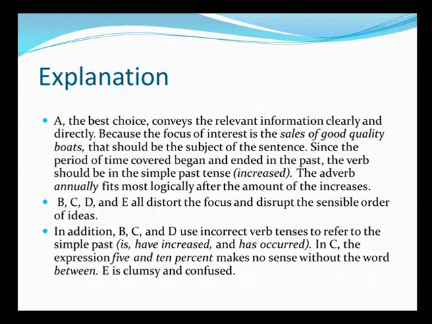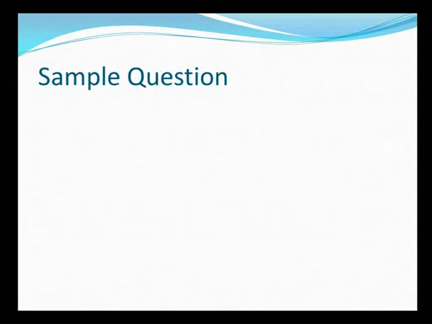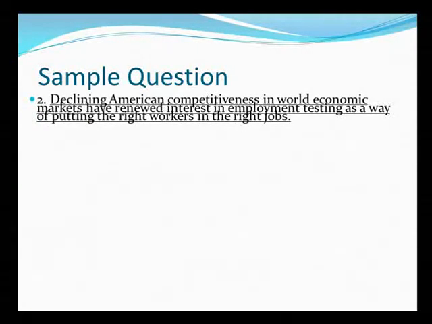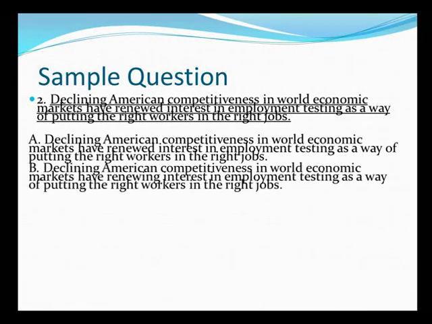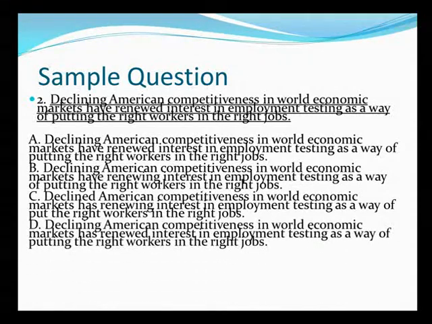Have increased, is, has occurred, etc. In C, the expression 5 and 10% makes no sense without the word between. E is very clumsy and confused. So the final answer choice, as we saw for the question, was choice A. Let us continue with one more practice question now. Let us look at the sentence.